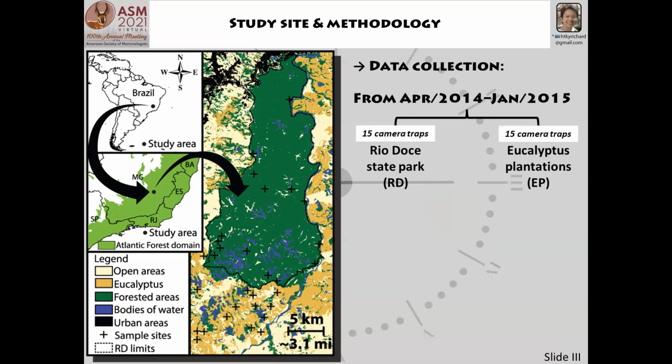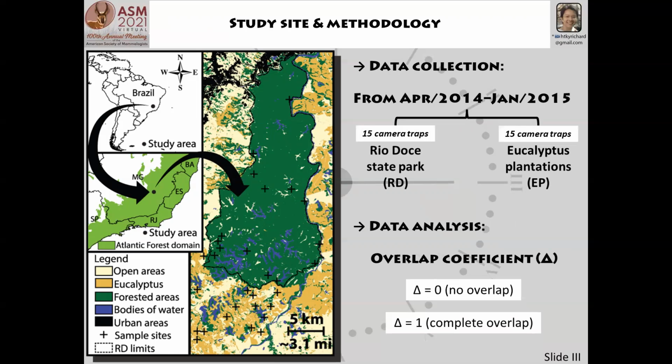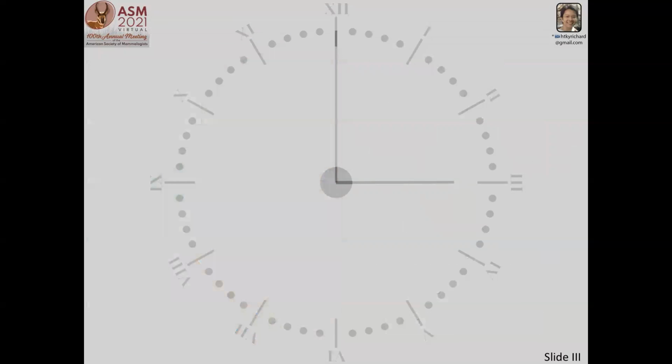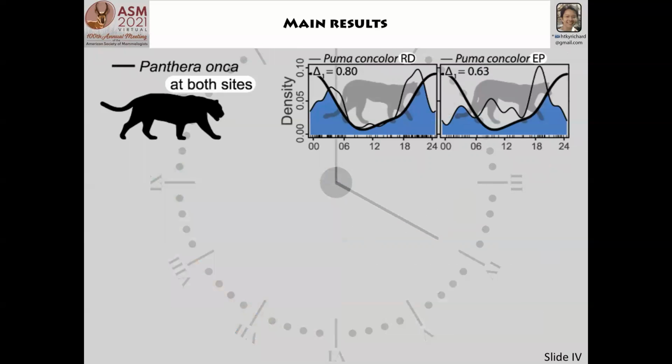Data was collected using 30 camera traps, 15 within the Rio Doce State Park and 15 in the eucalyptus plantations. To analyze the degree of temporal activity overlap, we used the overlap coefficient index, where 0 means no overlap and 1 a complete overlap.